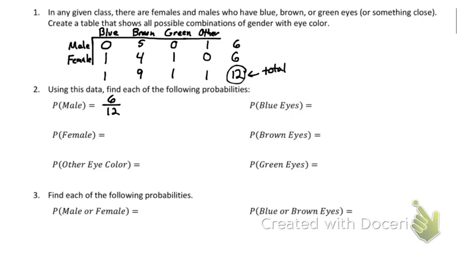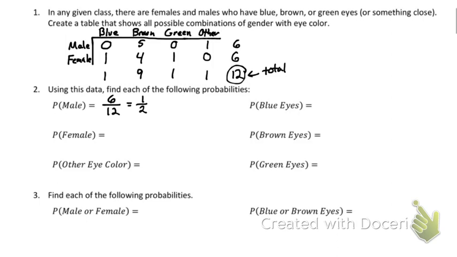Now, note how this is set up. This P(male) says, what's the probability of being a male in the class? That's a whole sentence: what's the probability of a male being in this class? There are 6 males over 12 total. We could simplify that to 1/2. That seems a little easier. It's kind of a 50-50 shot. If I put your names in a hat and pull out a name, we've got a 50-50 shot of it being a guy.